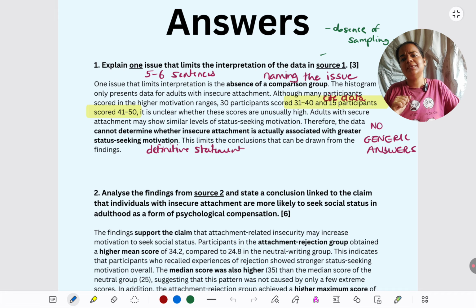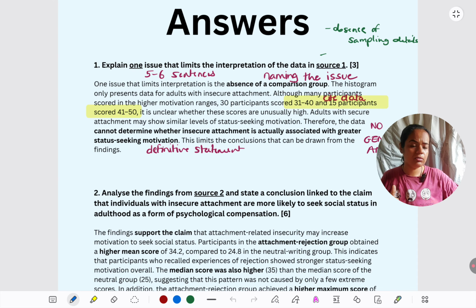Another possibility is that they haven't told us how they have got the data. What was the operationalization of status seeking? Did they observe participants in some way to see whether they were status seeking or not? What if they've used something like self report data? People wouldn't admit easily to being status seeking. So maybe actually the trend is even higher.